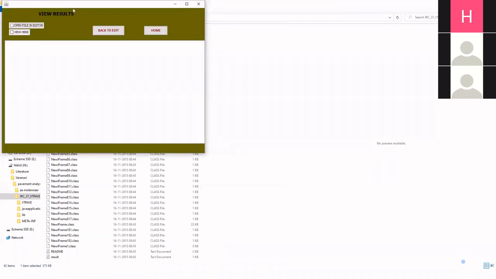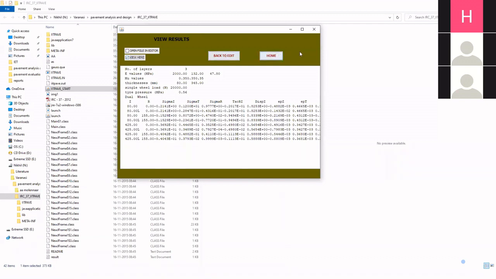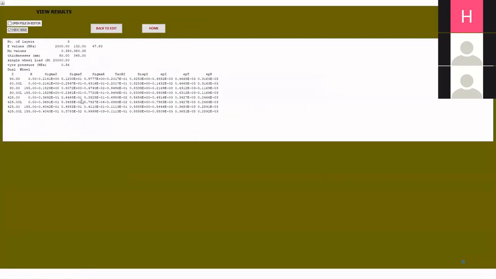Now this window will open. It says view here or open file in editor. I would like to view it here, just making it big screen. Now you see what we have here. We have the values of stresses and strains. Suppose this is epsilon T, the tensile strain at the bottom of the bituminous layer. I am trying to look at a depth of 80 mm. You see there are two values, 80 and 80L.